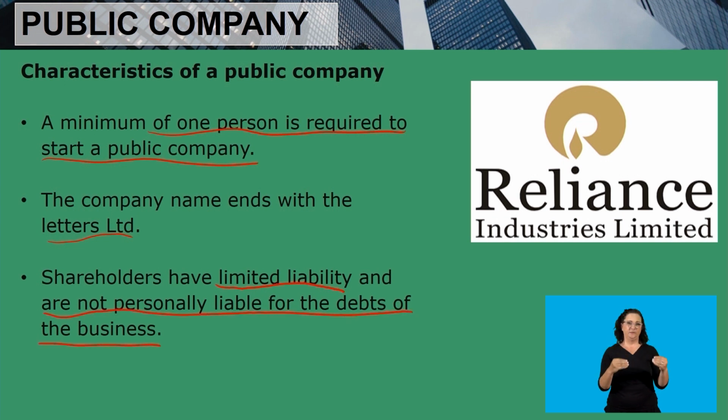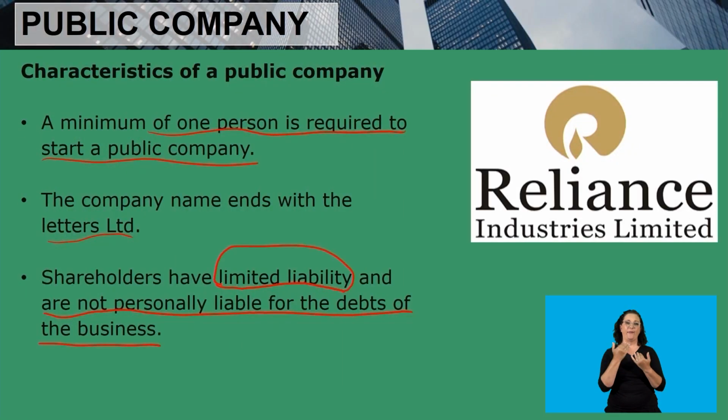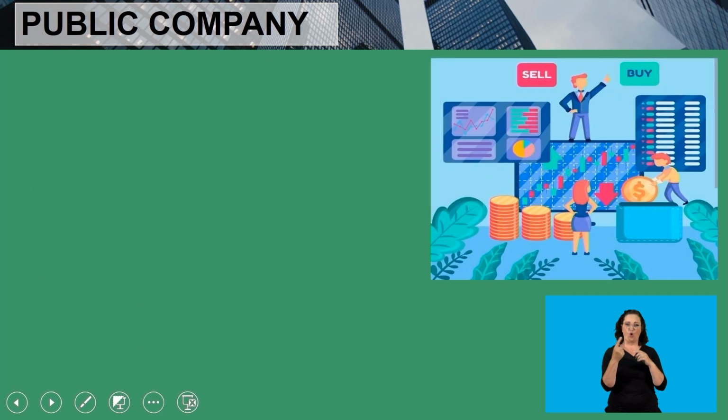So what does this entail? When they say shareholders have limited liability, it simply means that shareholders' assets cannot be seized to pay for the debts of the company. Hence, we say they have limited liability. The debts of the business belong to the business. They don't belong to the shareholders.